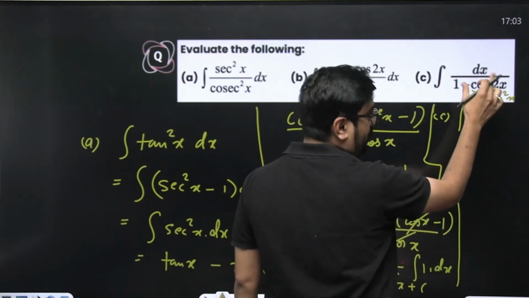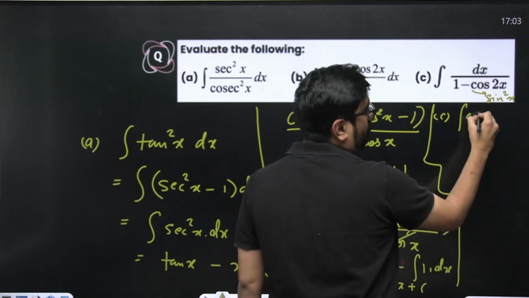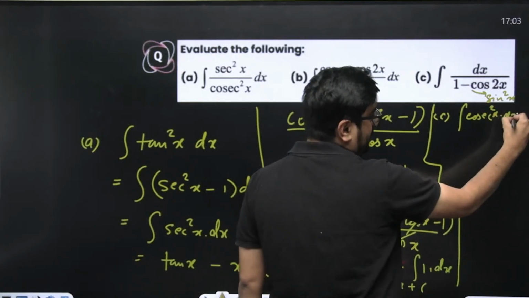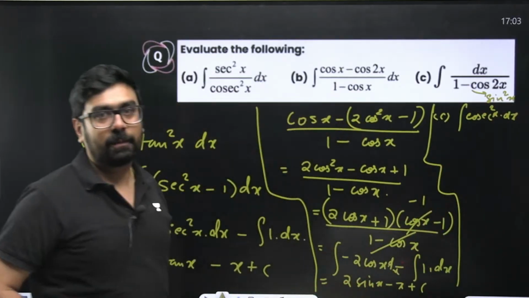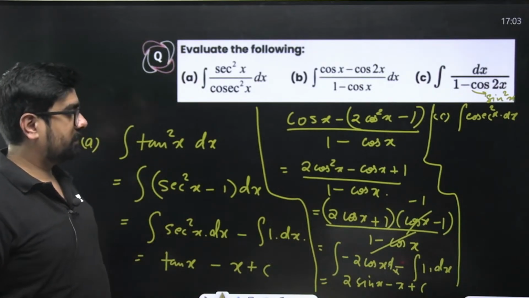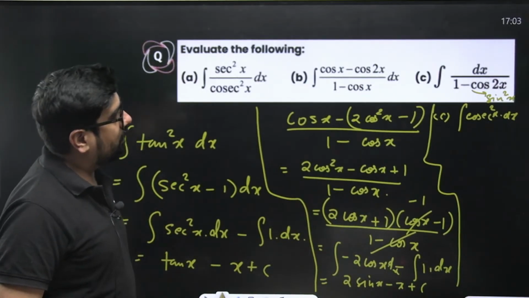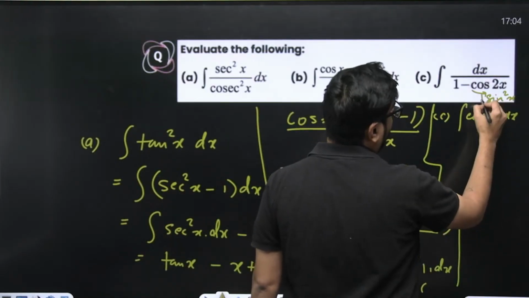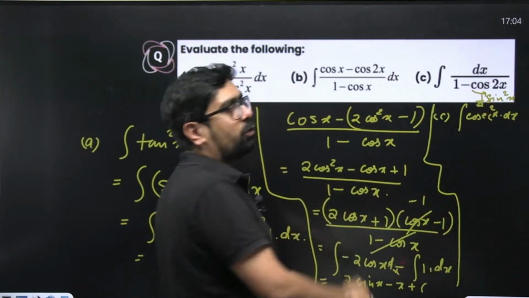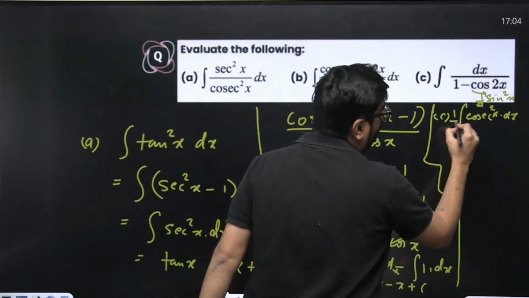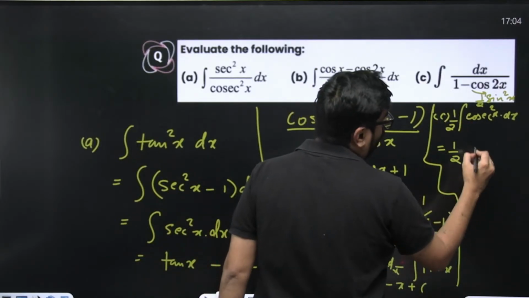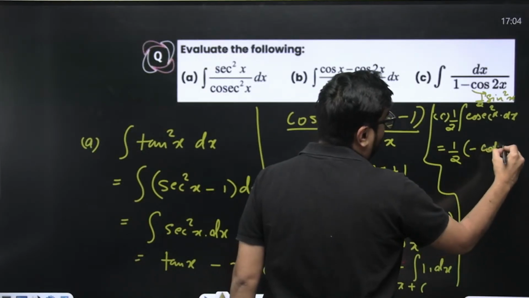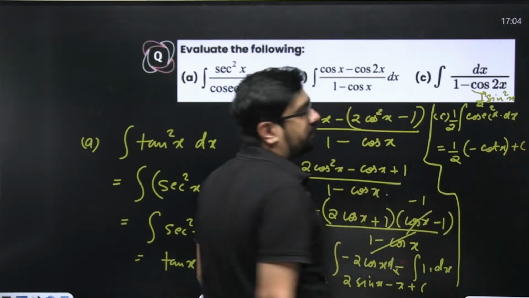Now this integral you don't know, but you know cosec square x. So 1 by sine square x will become cosec square x dx. This integral you know. Wait, 2 sine square x, so 1 by 2 sine square x it will become. Here also 1 by 2 will come. This will become 1 by 2, and cosec square x integral we know as minus cot of x plus c.